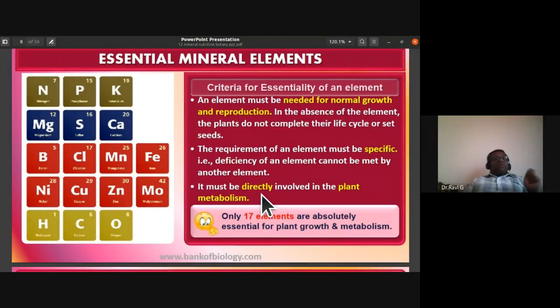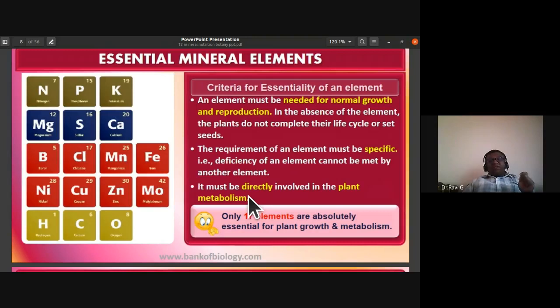The requirement of an element must be very specific. That is, deficiency of an element cannot be replaced by another element. Without that element the plant would be affected, and it is irreplaceable by other elements. So the requirement of an element must be specific, and deficiency of that element cannot be compensated by another element. Only then can we call it an essential element.